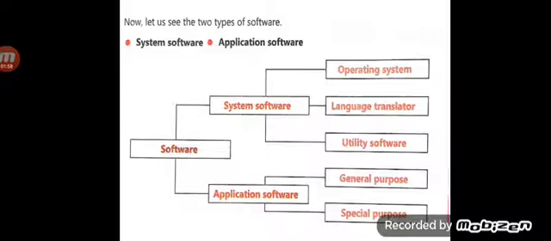Now let us see the two types of softwares. First is system software and second is application software. We have two kinds of softwares. Now the system software is again divided into three kinds of softwares, that is operating system, language translator and utility software. And application softwares are further divided into two kinds, general purpose application software and special purpose application softwares. We will learn about them one by one.